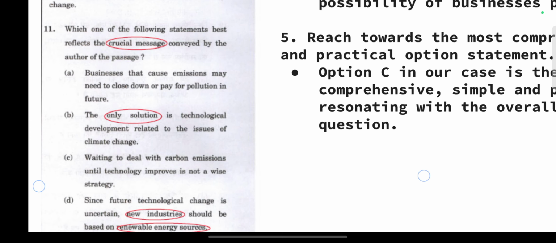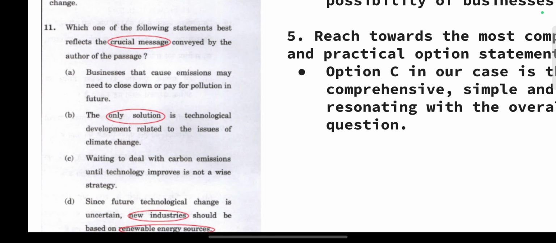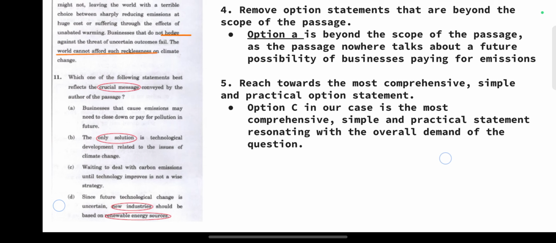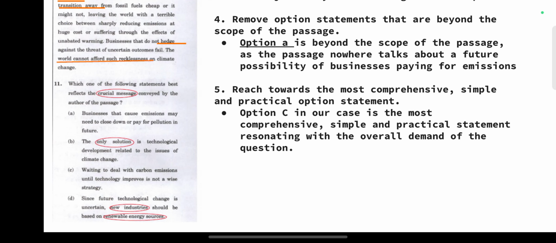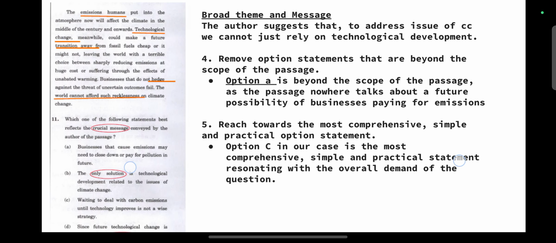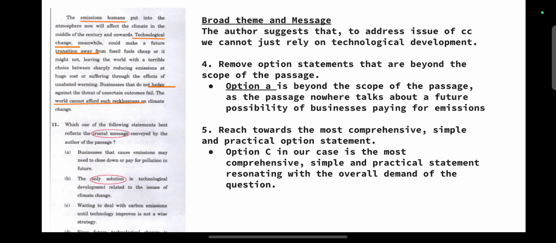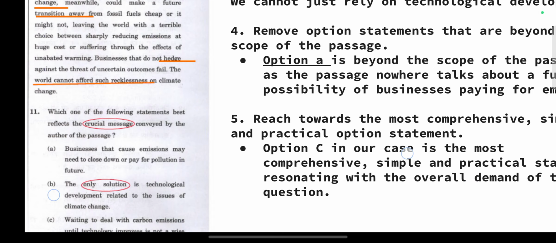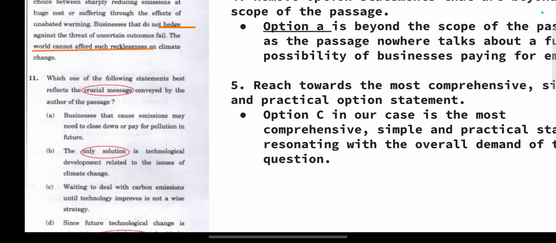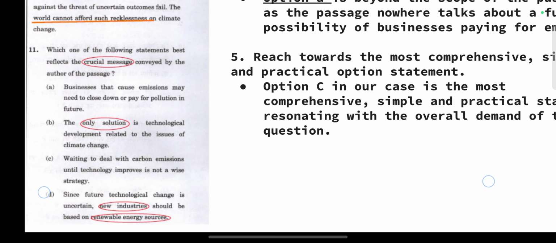We are left with option C. Let's look at option C: waiting to deal with climate emissions until technology improves is not a wise strategy. This is the most comprehensive, simple, and practical statement. It resonates with the overall demand of the question. We have identified the theme that we cannot rely just on technological development, and option C is also saying the same. So this is the crucial message given by the author.